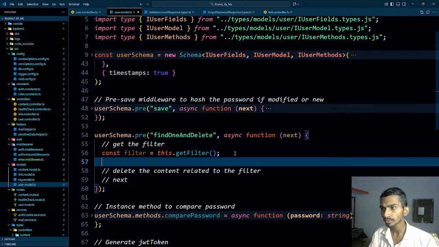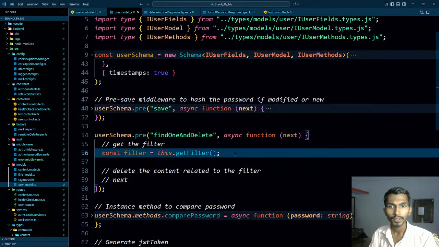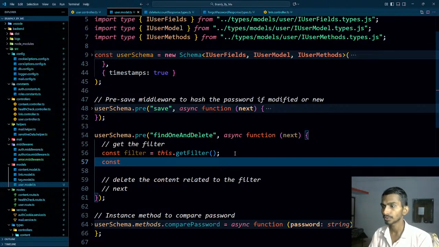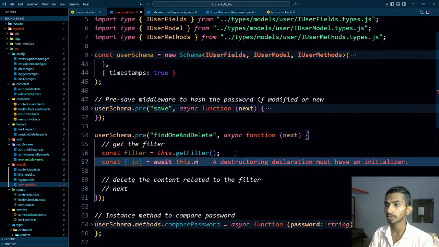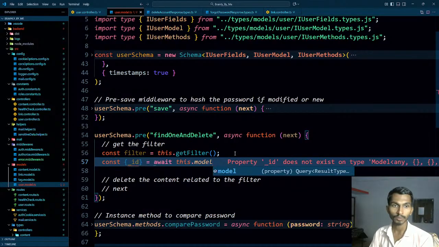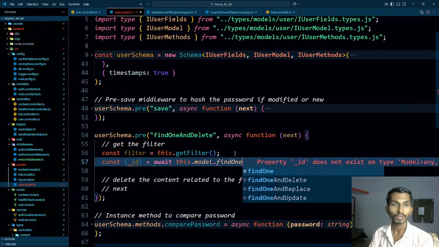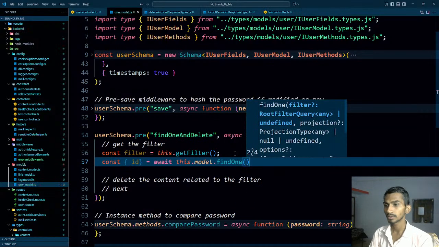So now const, I will get the ID. What can I actually get? First of all, let's just get the ID from await this dot model. Ultimately this model I'm talking about dot find one, and I will be finding a user from the user schema, right?